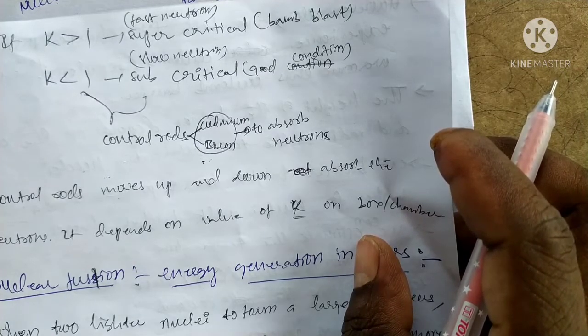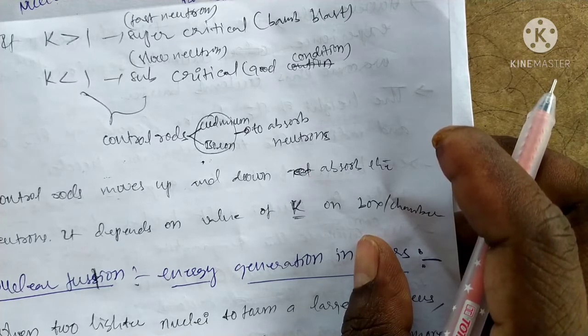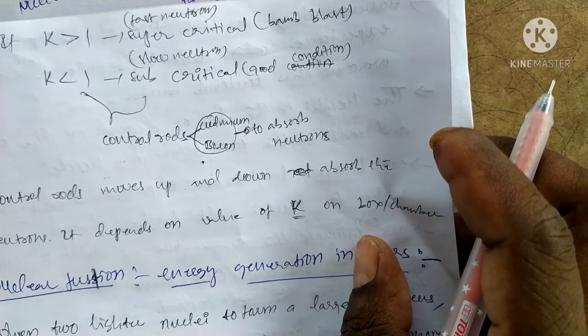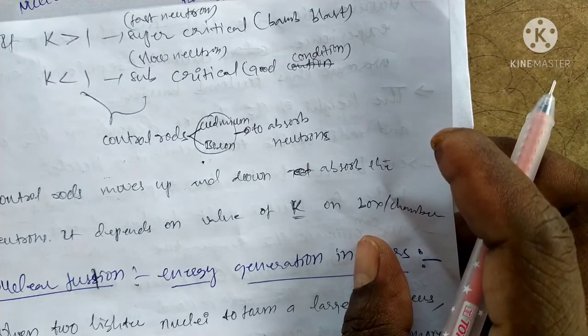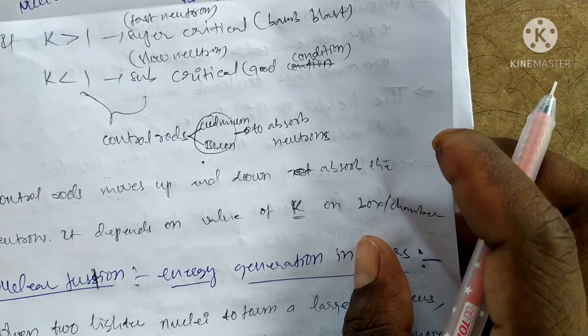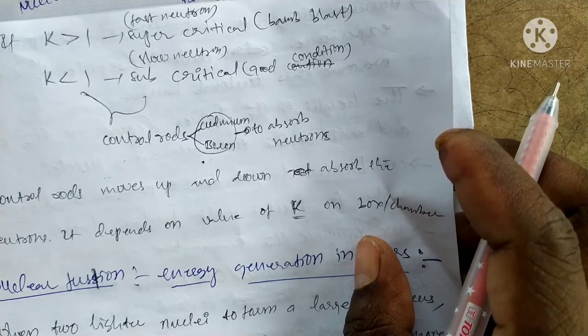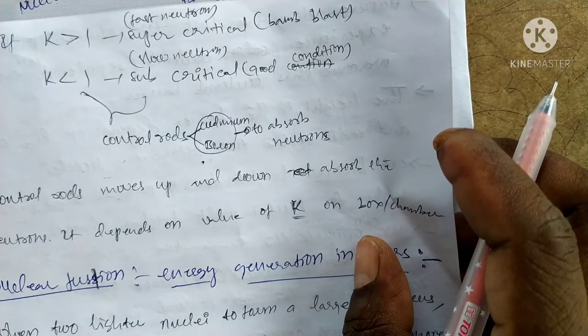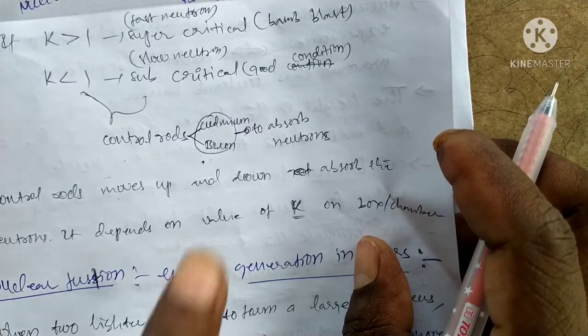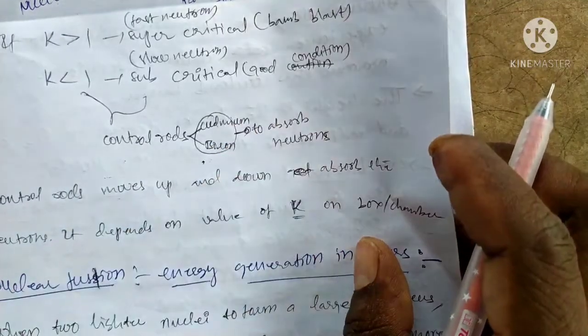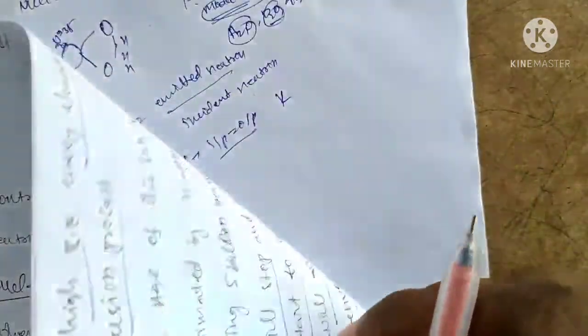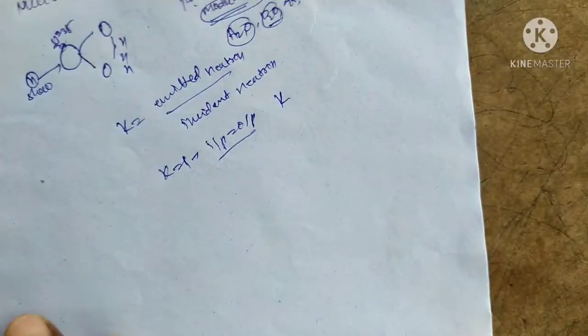The chain reaction or fission reaction is controlled with the help of slow neutrons, so that nuclei are divided into fragments and also emit some neutrons. This type of condition is called the subcritical condition, which is a good condition for nuclear fission reactors.